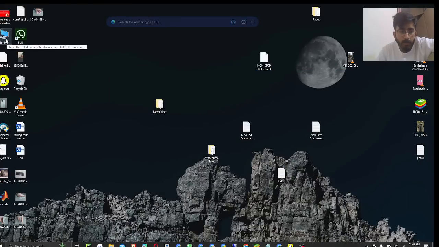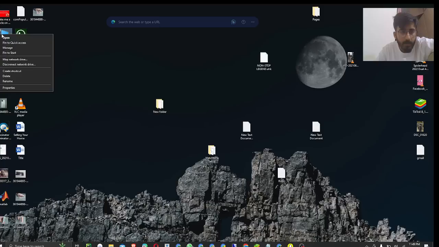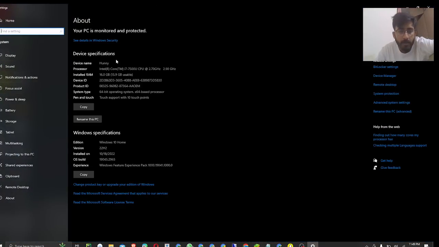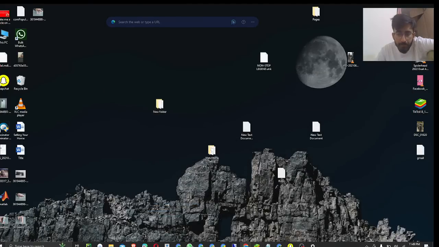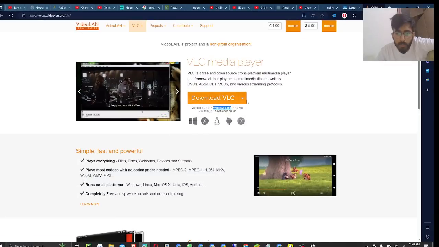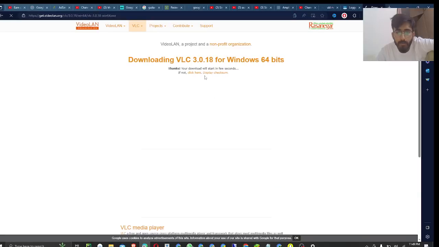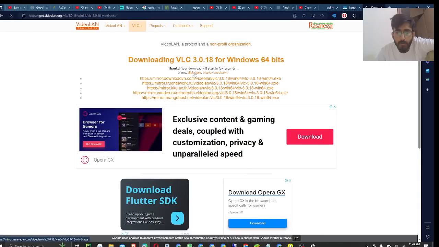So first of all, we go to This PC and right click on it, and now Properties. Okay, this is about the computer name, processor, installed RAM 16, and the system type is a 64-bit operating system. So we download the 64-bit VLC Media Player. Okay, now I have to click download.